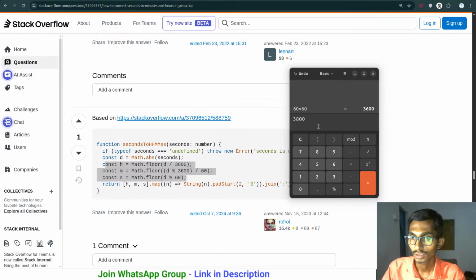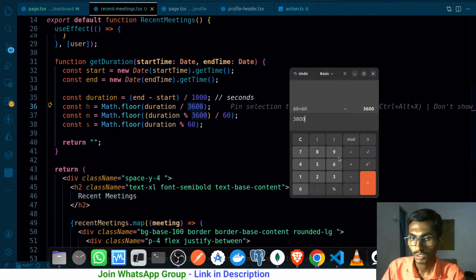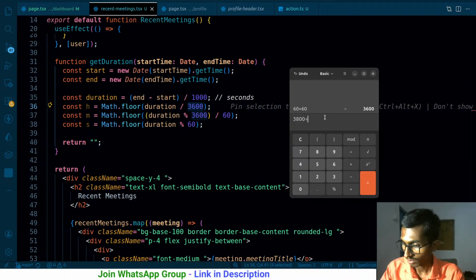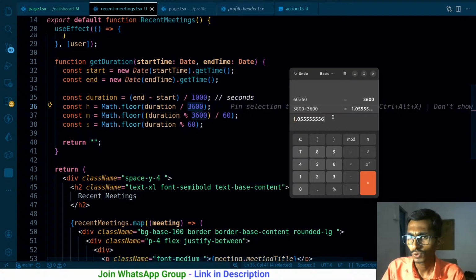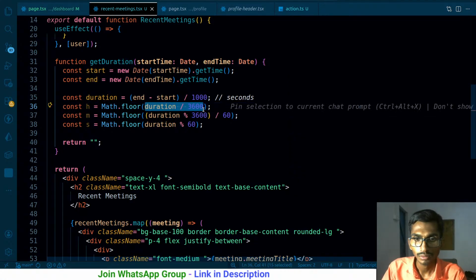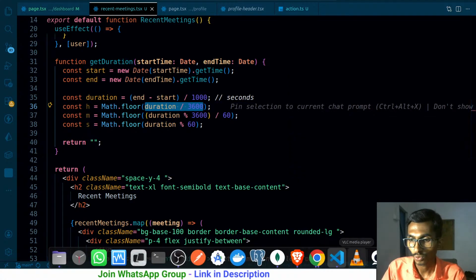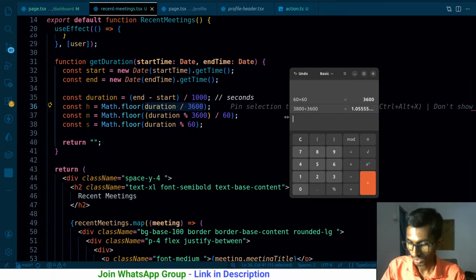3800 divided by 3600, so what will I be getting? I'm getting 1 hour and a few extra decimals. Ultimately I'm using the floor over here, so I'm getting only 1. That's great, this works. And what is the next thing? How will you get the minutes?